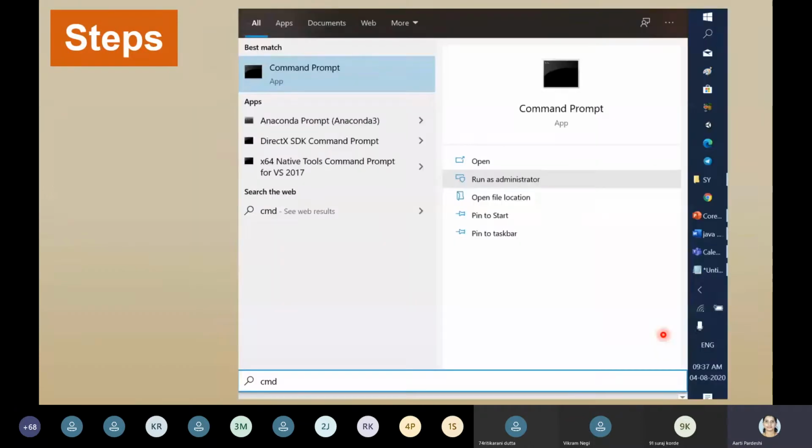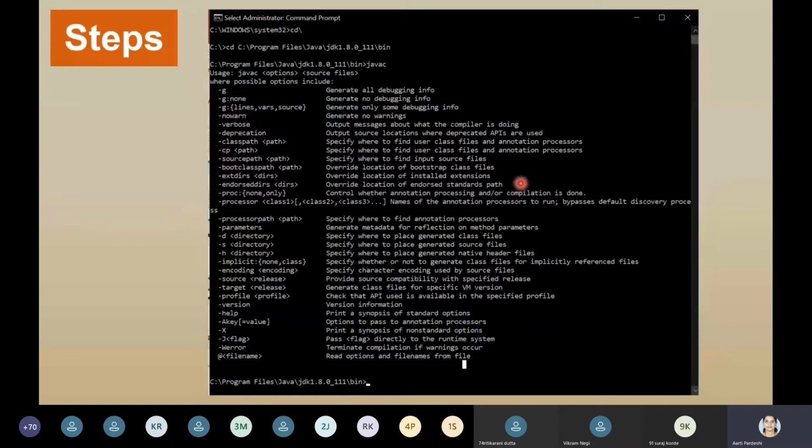Now in order to execute your program, what is expected? Command prompt. So open the command prompt. Once again, run it as an administrator. Once you are in your command prompt, you will see this path. It's the root directory, C Windows System32. We are not supposed to be here. We are supposed to be in the bin directory of JDK.